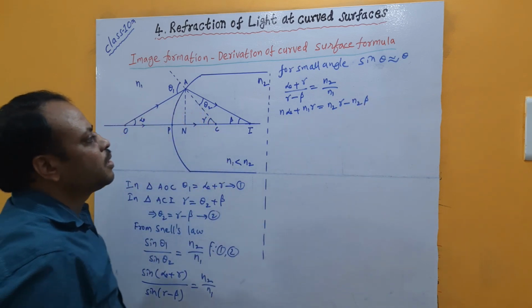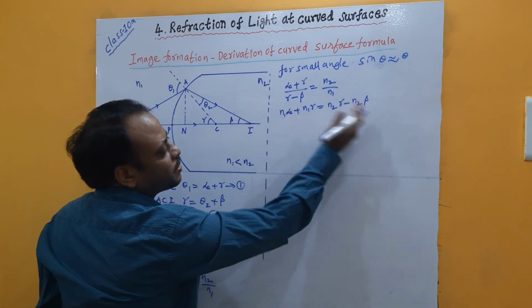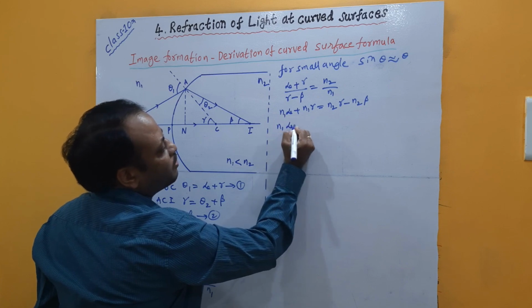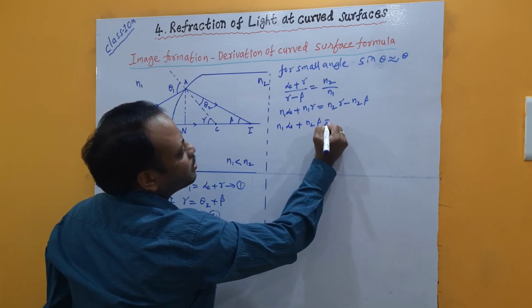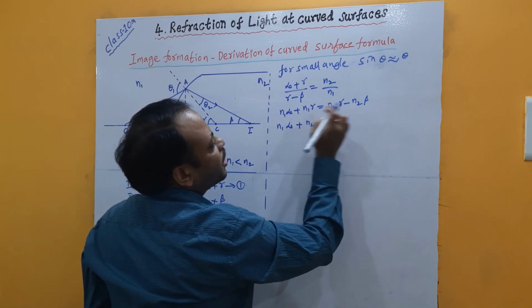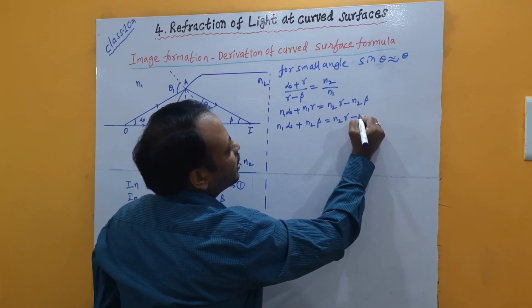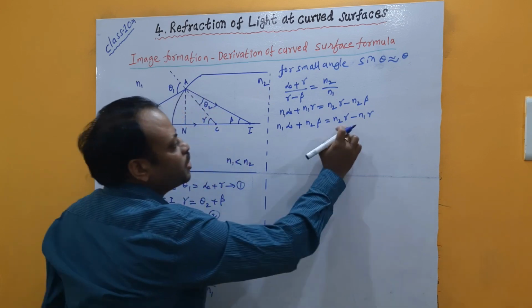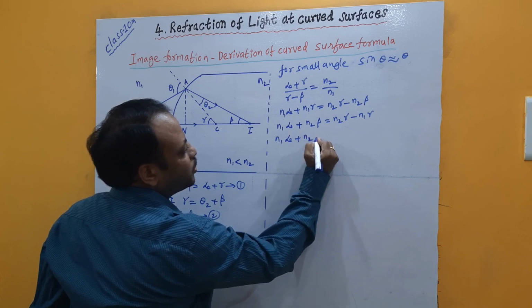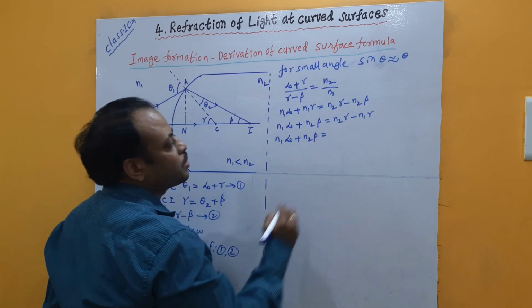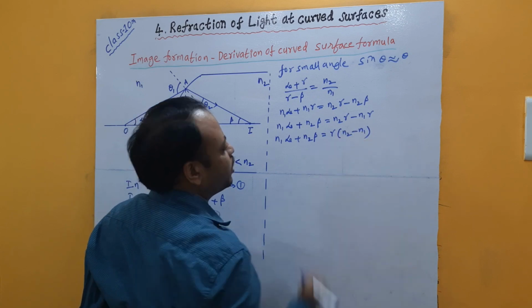Now let me take gamma terms to one side and beta terms to this side. This can be written as n1 alpha plus n2 beta (n2 beta comes to this side), that is equal to n1 gamma moves that side, and n2 gamma is already there. So this can be written as n2 gamma minus n1 gamma. If I take gamma as common, in the next step this can be written as n1 alpha plus n2 beta is equal to, by taking gamma as common, gamma into (n2 minus n1).